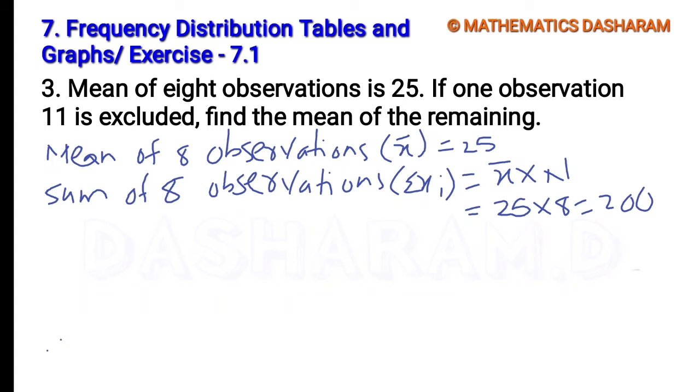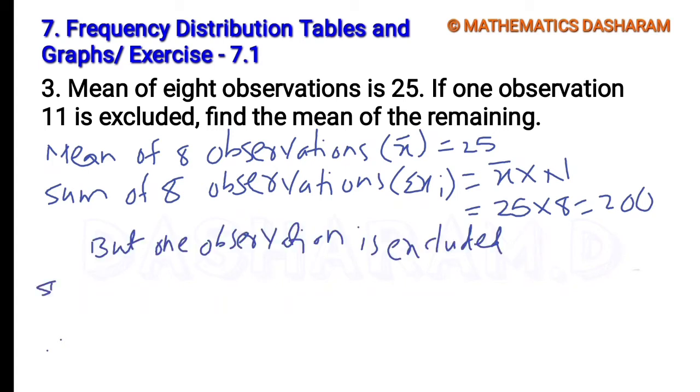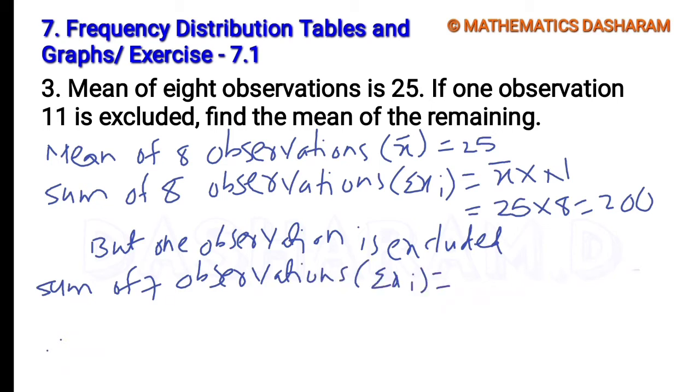But as per the question, one observation was excluded. So the remaining observations are 7, because one observation is excluded. So the sum of 7 observations, sigma xi, equals the sum of 8 observations, 200, minus the removed observation, 11, so 189.